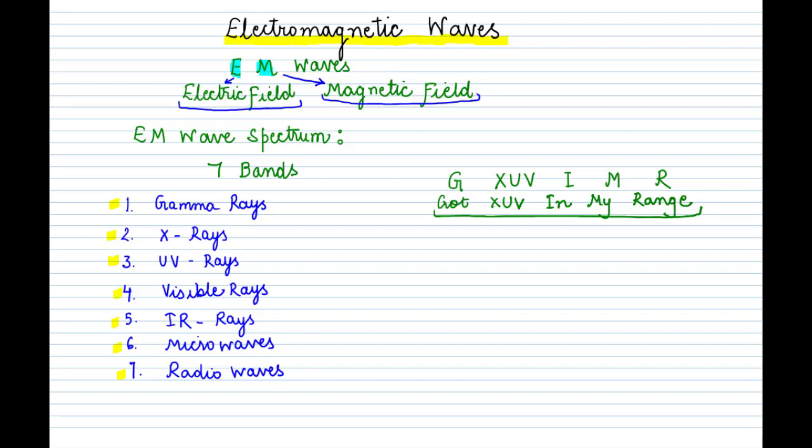So from 'got' you get G, X is X, U is U, V is V, 'in' gives I, 'my' gives M, and 'range' is R. So, got XUV in my range. G is gamma, X is X-rays, UV is ultraviolet rays, I is infrared, M is microwave, and R is radio waves. So 1, 2, 3, 4, 5, 6, 7. That completes your electromagnetic wave spectrum, and you got all these 7 rays. This is how we can easily remember the spectrum, which is hard to remember otherwise.